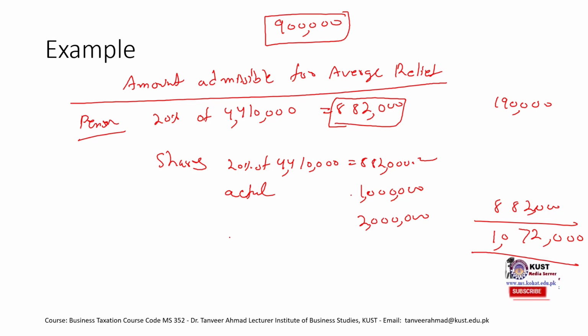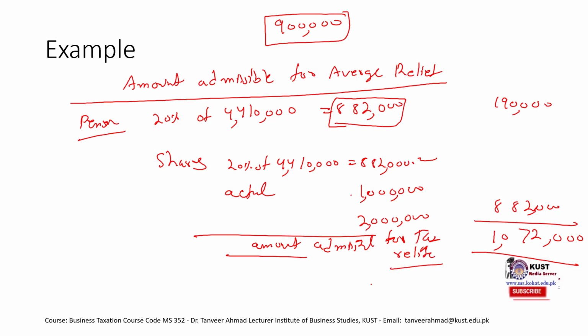This is called amount admissible for tax relief. Okay, so once we have found this amount, then we would use that formula of average relief is equal to gross tax divided by taxable income into amount admissible for average relief, right? This is the formula that we saw in previous slide.